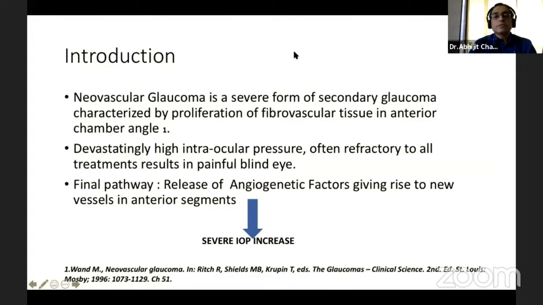Introduction. Neovascular glaucoma is a severe form of secondary glaucoma characterized by proliferation of fibrovascular tissue in the anterior chamber angle and devastatingly high intraocular pressure, often refractory to all treatments, which results in a painful blind eye. The final pathway is release of angiogenic factors, giving rise to new vessels in the anterior segment.